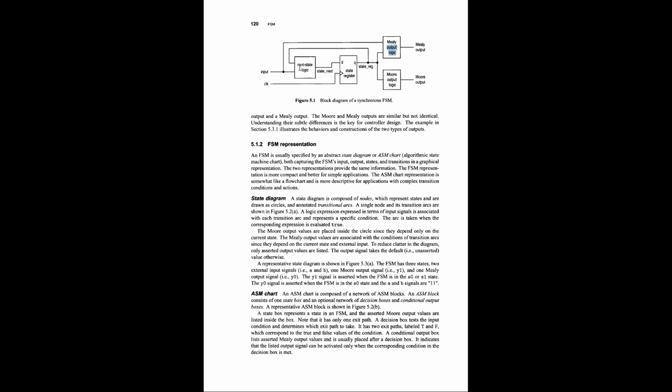Simplest method is, let's have three always blocks. First always block for the next state logic, second always block for the current state logic, and third always block for the output logic. Why? Because as you remember, the always block can design both combinational circuits and sequential circuits. So always block can design combinational circuit, this part, and always block can design this part also. So three always blocks, any finite state machine can be designed using three always blocks. Okay, so this is the simplest methodology.